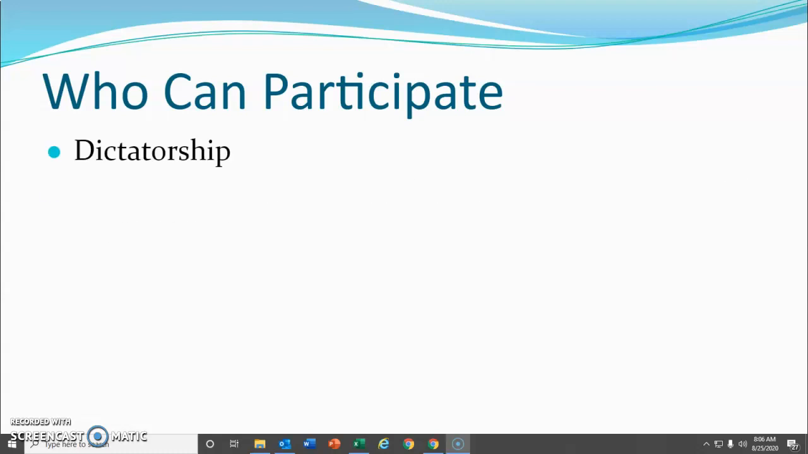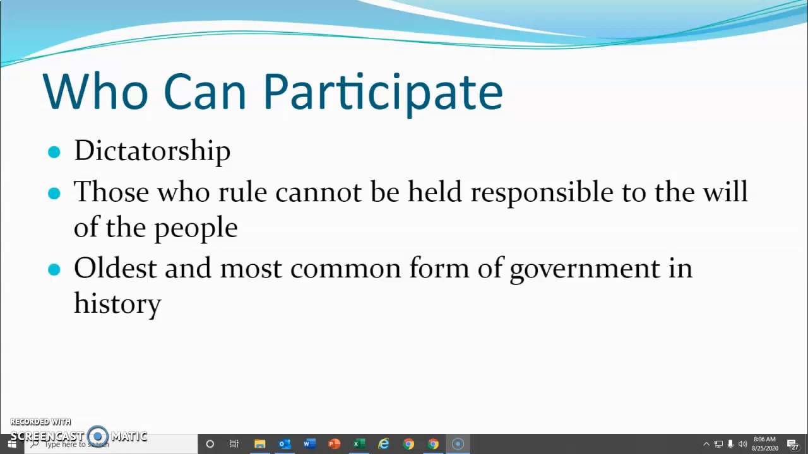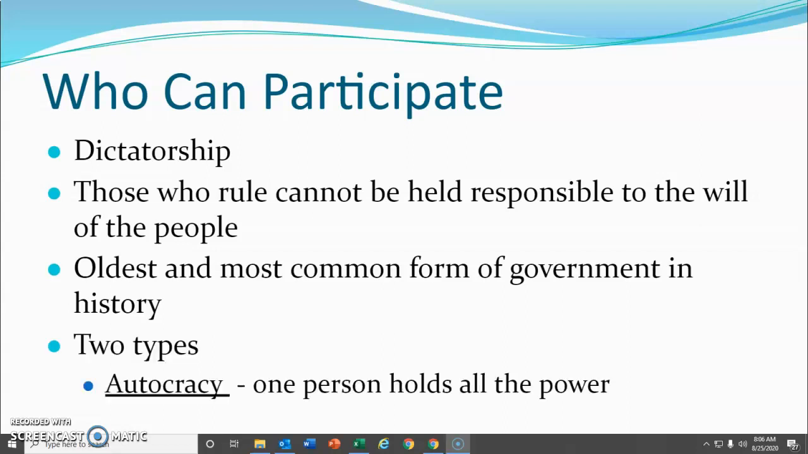In a dictatorship, those who rule are not held responsible at all. If you are a horrible ruler, there's nothing the people can do about it. It is the oldest and most common form of government in history. I know we tend to think of dictatorships as really horrible, but every monarchy is also a dictatorship as well.